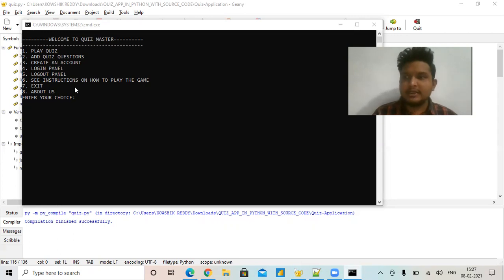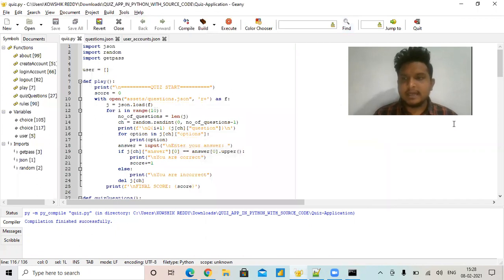You can exit the application by using the exit function, whether you have written the exam or not. The final function is named about. The about includes the developer of the application. The application developer name is Kaushik Reddy, it's me only. I will show the total code here first, and later I will show the code output.